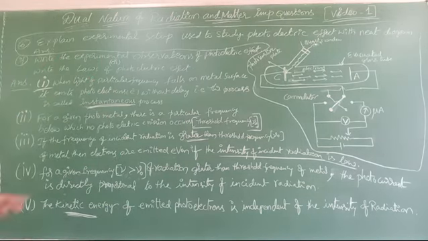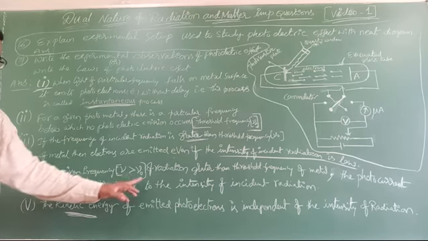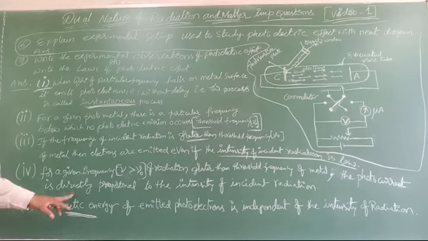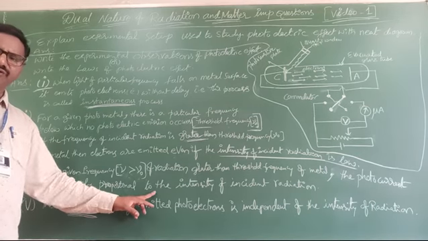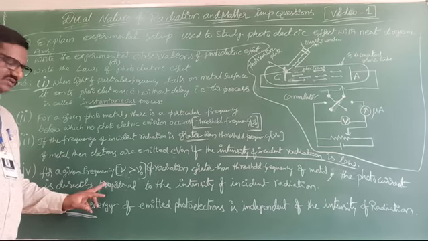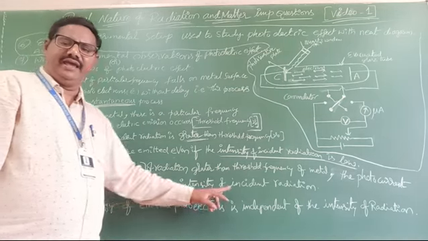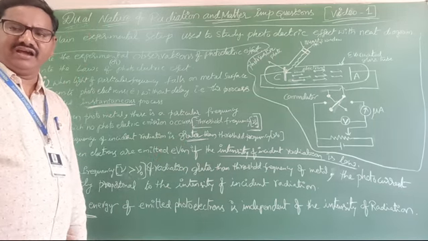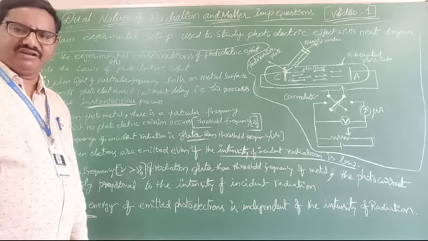For a given frequency above the threshold frequency, that is nu greater than nu naught, the photocurrent is directly proportional to the intensity. It depends only on the intensity of incident radiation, not on the frequency.